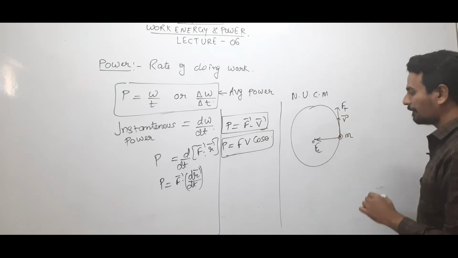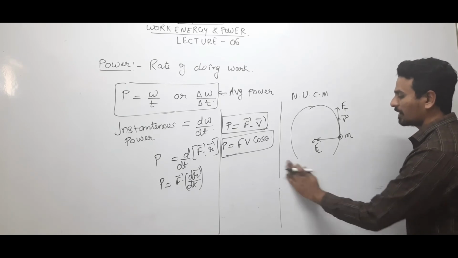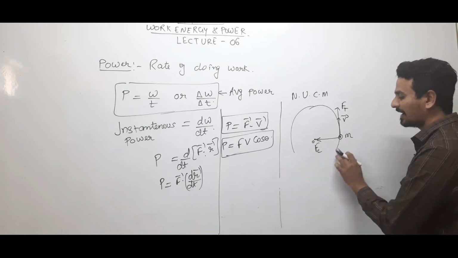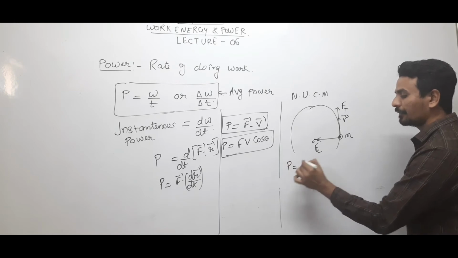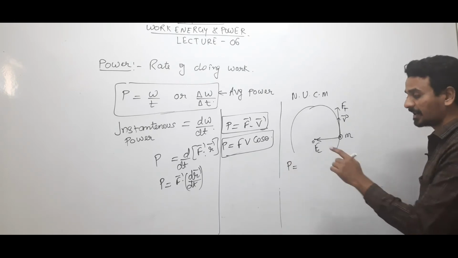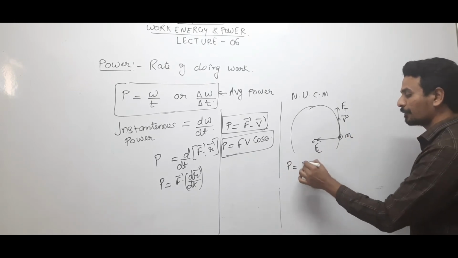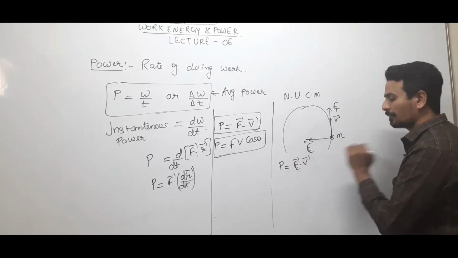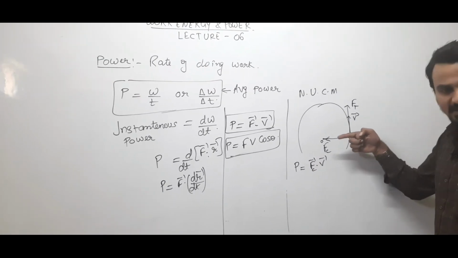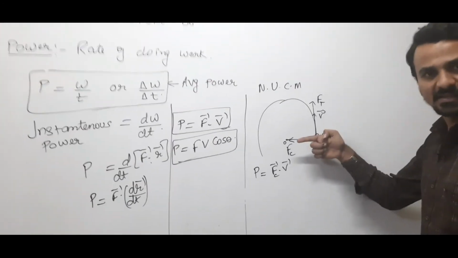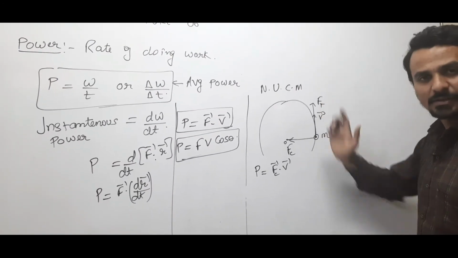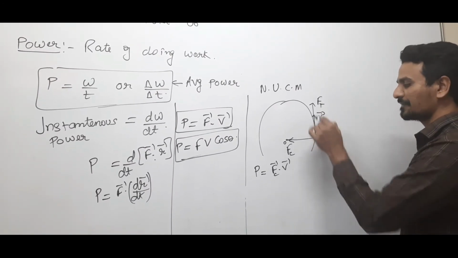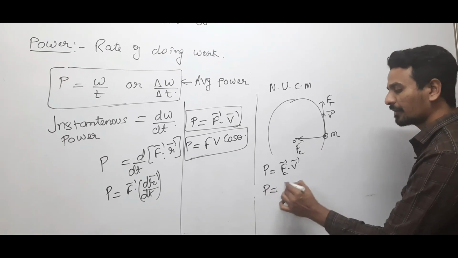You can see from this example that the instantaneous power produced by centripetal force will be 0, because centripetal force is in this direction and velocity is in this direction. So the angle between centripetal force and velocity is 90, so the dot product will be 0.